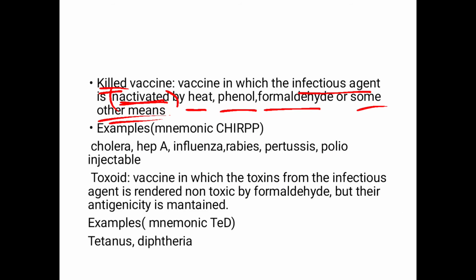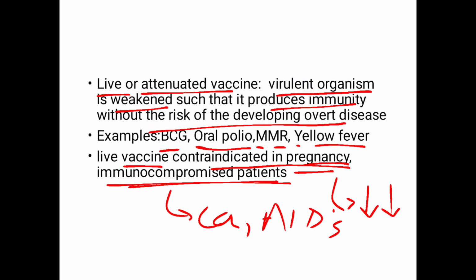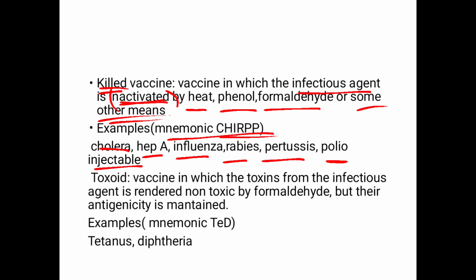Examples. For your understanding and for your ease, I've got a mnemonic for you, that is CHIRP. C for cholera, H for hepatitis A, I for influenza, R for rabies, P for pertussis, and polio injectable. So the oral polio was a live vaccine and the injectable polio is a killed vaccine.